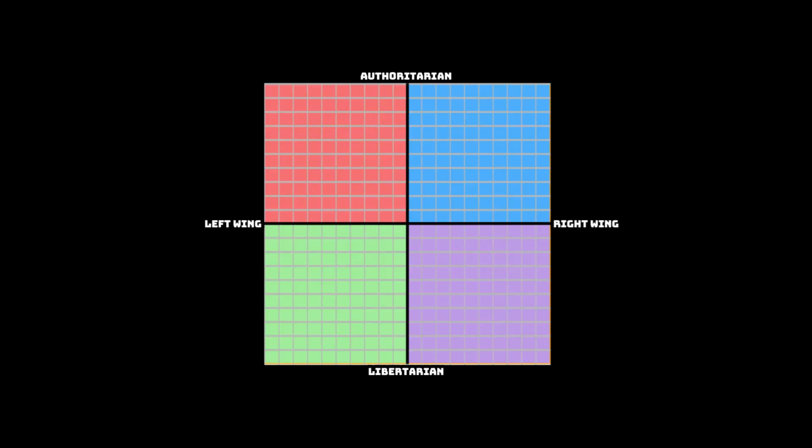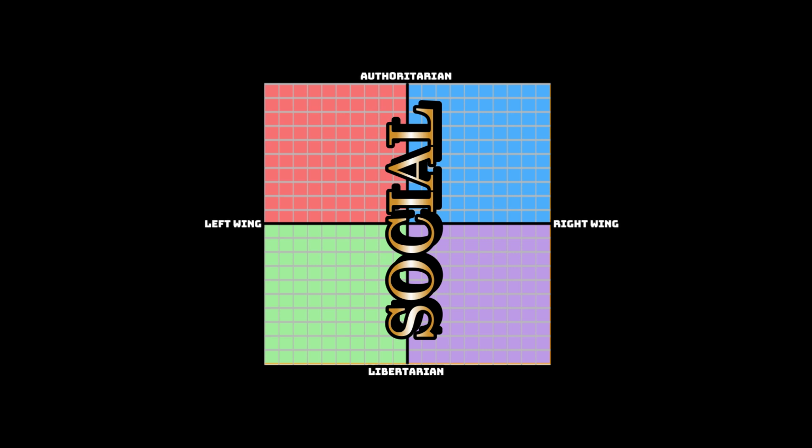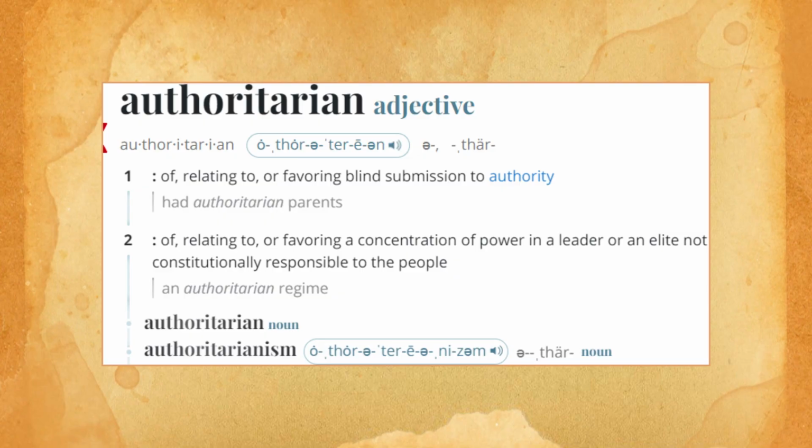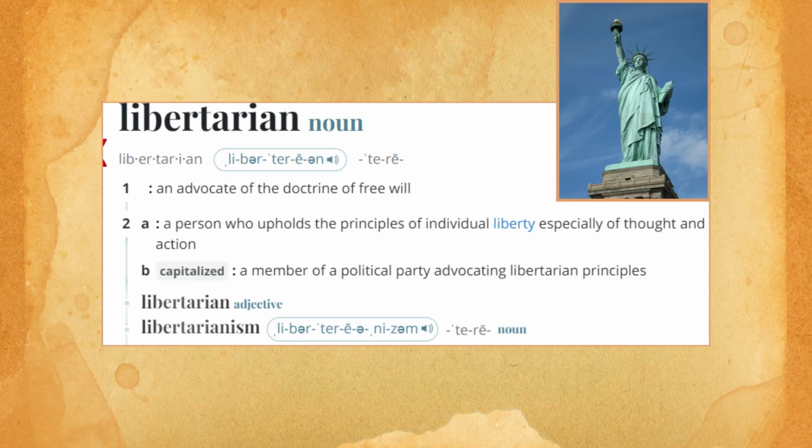Authoritarian, libertarian, the social spectrum, and left-wing, right-wing, which is generally the economic spectrum. Authoritarian is favoring blind submission to authority, favoring a concentration of power in a leader or an elite not constitutionally responsible to the people. A libertarian is an advocate of the doctrine of free will, a person who upholds the principles of individual liberty, especially of thought and action.